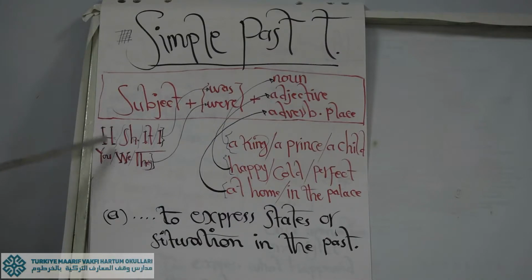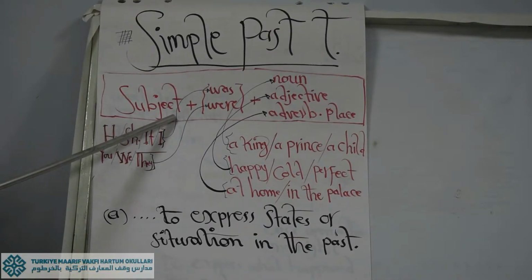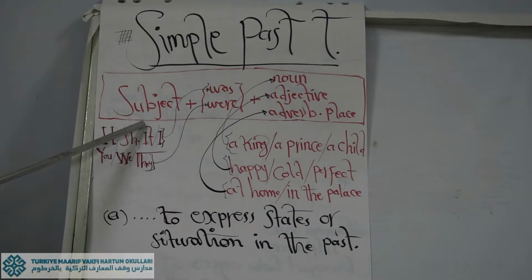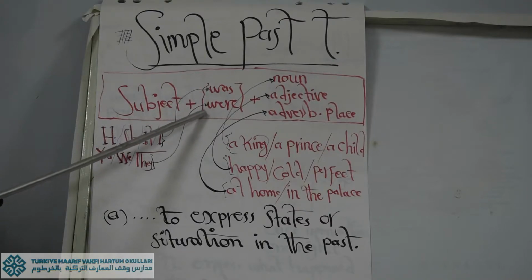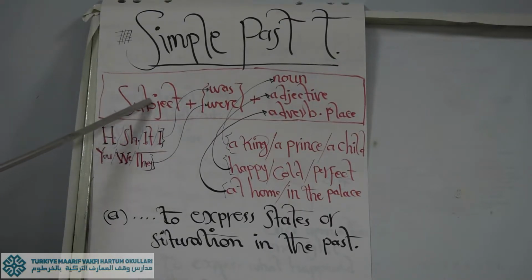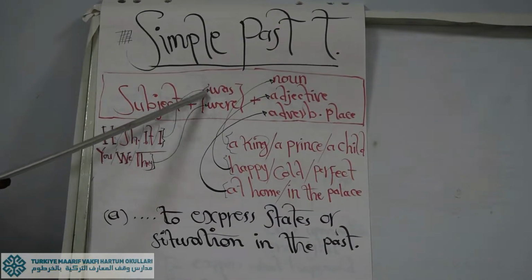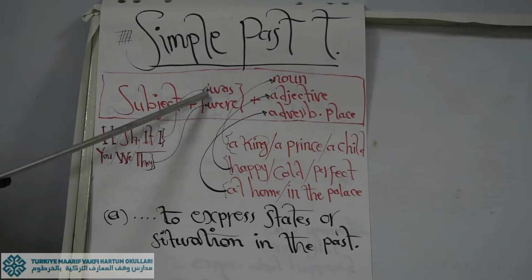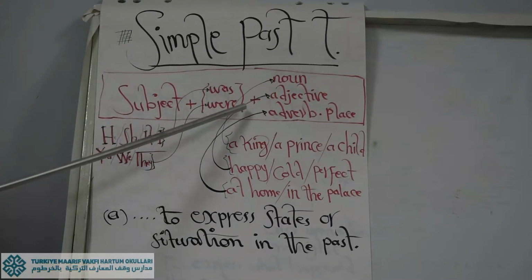First of all, here is the rule A. This rule A starts with something called subject. When I mean subject, I mean the doer of the action, somebody who does or performs that action. Plus was or were. When I say plus, this is the first part of the sentence. Was or were are helping verbs. We use them in the past. Instead of is and are in the present, we say was, were in the past.